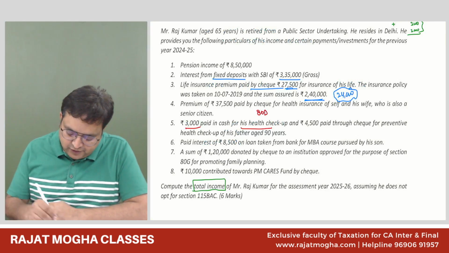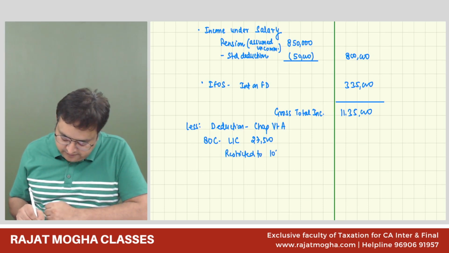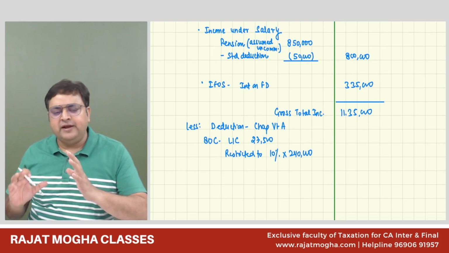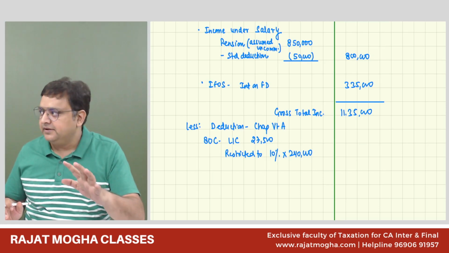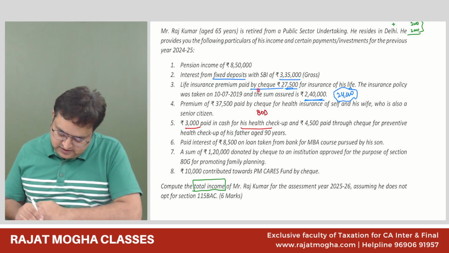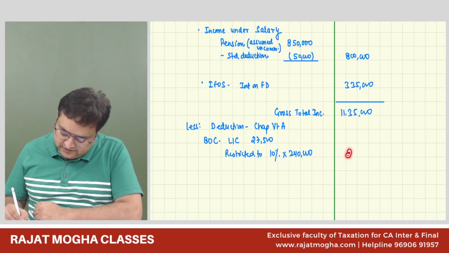Okay. 80C premium was 27,500. Sum assured was 240. Restricted to 10% of 2,40,000. No need to write more, no need to write that this policy of this date, that. Simply 10% of that. Do we have any other 80C? I think no, then 80D is starting, then 80D is there. No, we don't have 80C. So 24,000 is the deduction.